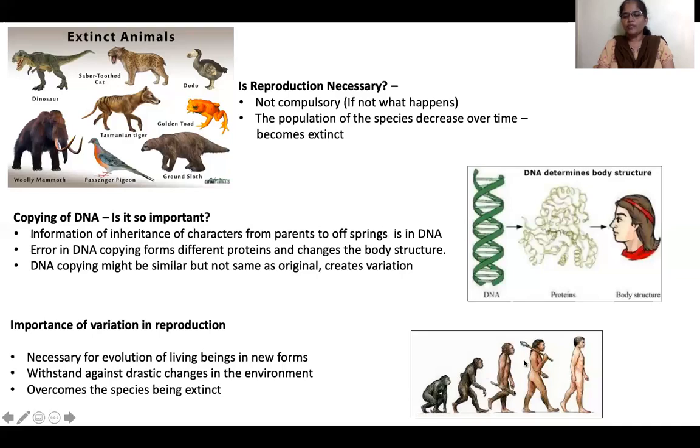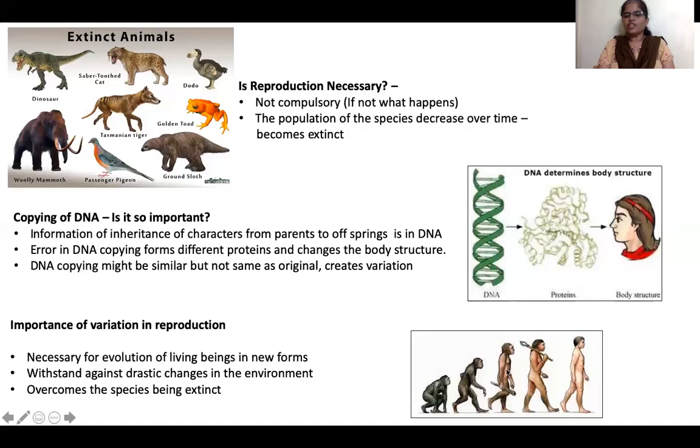Why should we require it? We know the environment in this age was totally different from this age. Because of the variation among animals, though there is a drastic change in the environment, some of the individuals survive in the extreme conditions. So they survive the drastic change in the environment and move on with modifications.